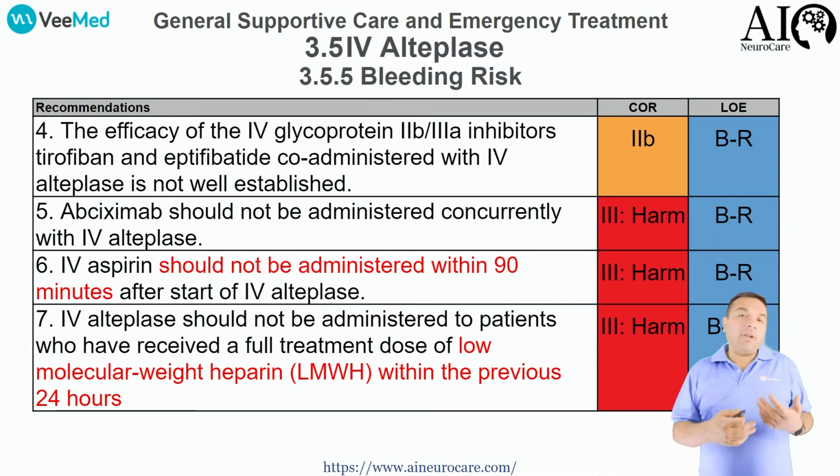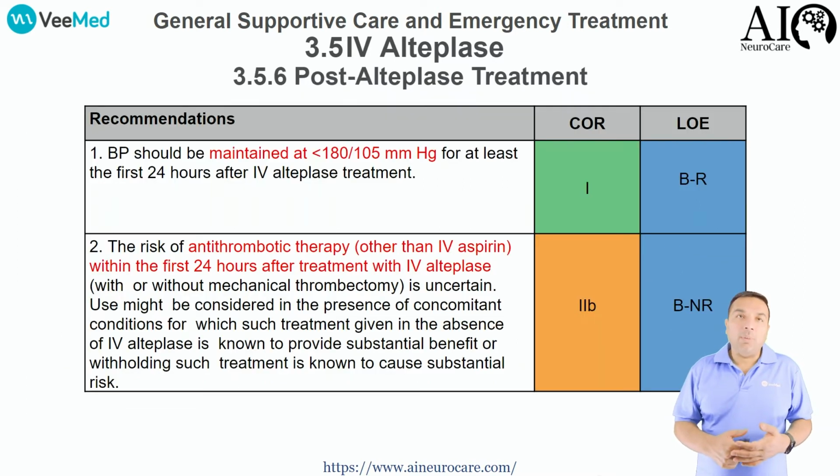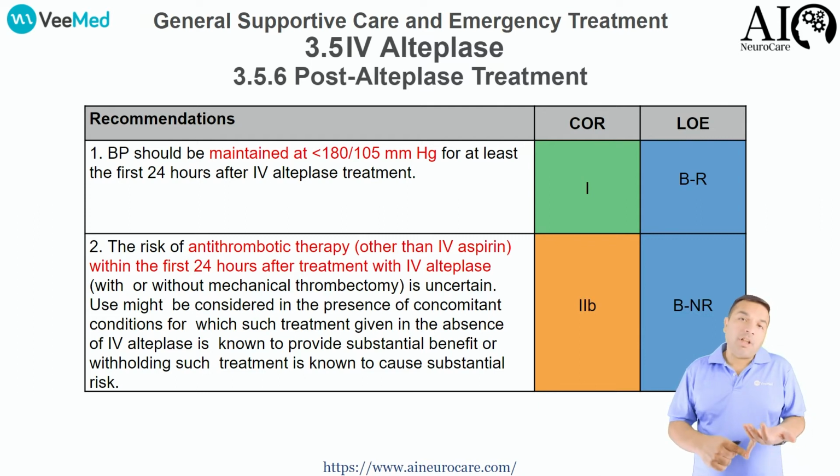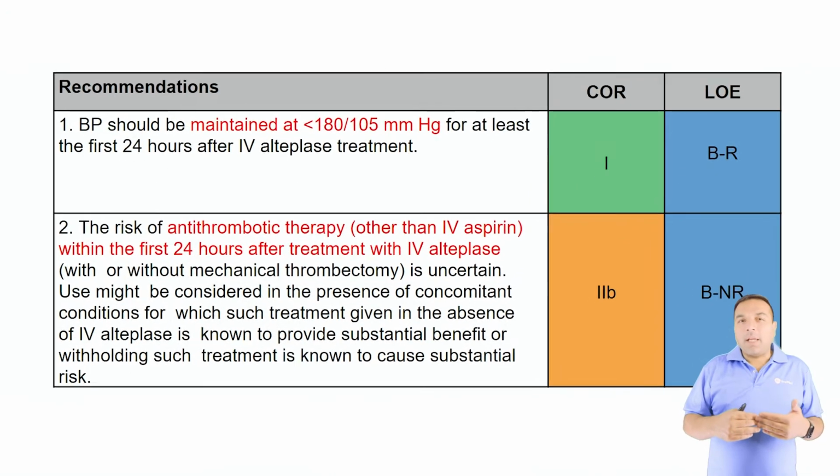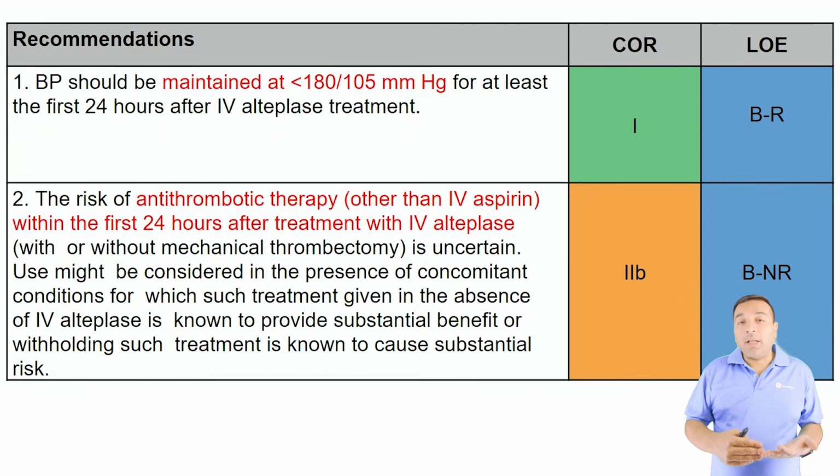So those are things that are reiterated in the guidelines, as we discussed before. It is important that you maintain systolic blood pressure less than 180 within the first 24 hours after tPA. And antiplatelet and antithrombotic therapy like aspirin and Plavix should not be given, in my opinion, within the first 24 hours. The minute you hit the 24-hour mark, get the CAT scan, then you can order aspirin and Plavix to be given within 48 hours.